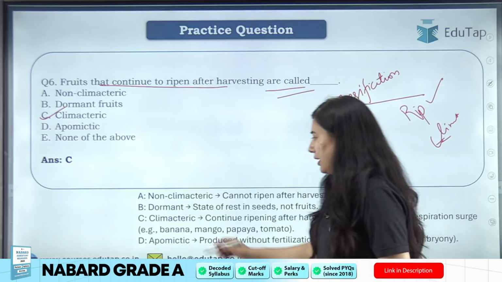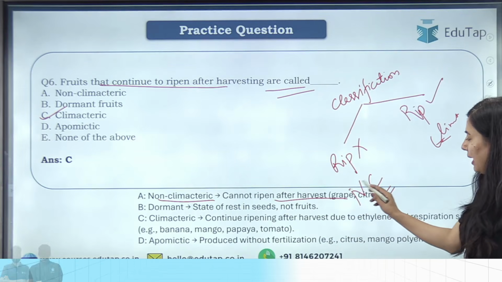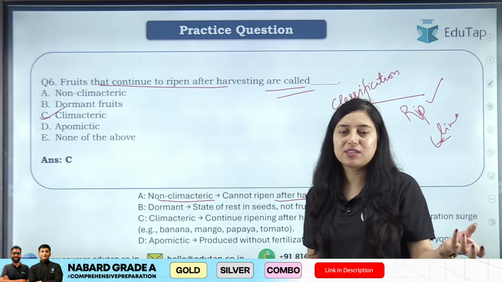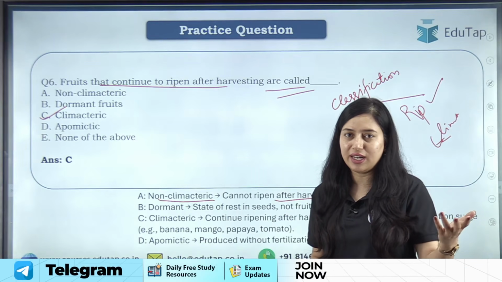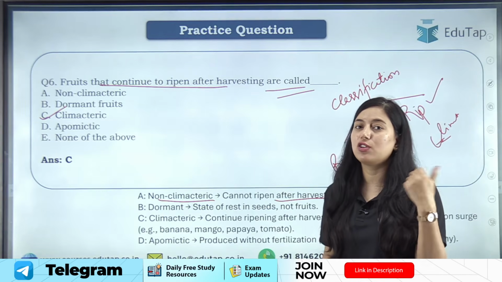Okay, so coming to explanation. So non-climatic means cannot ripen after harvest, like your grape and citrus. You might have seen, once you harvest unripe citrus, it will not ripen after that, right? It will remain at that particular condition. It will get spoiled after some time, but it will not ripen.